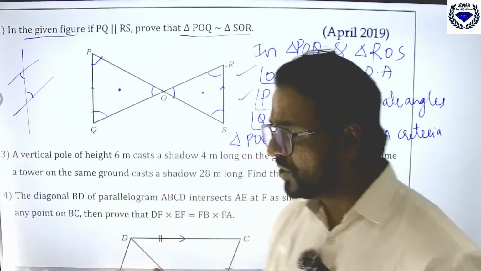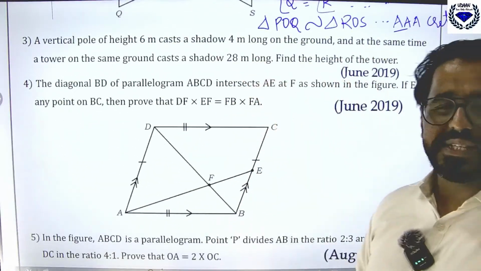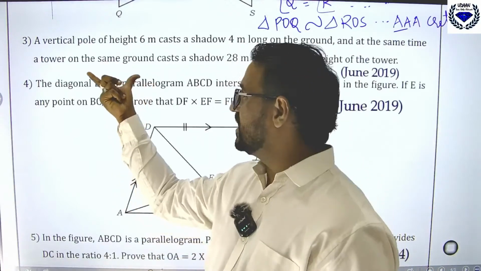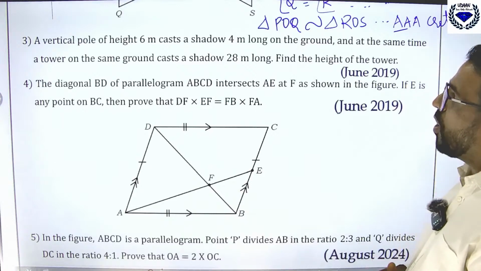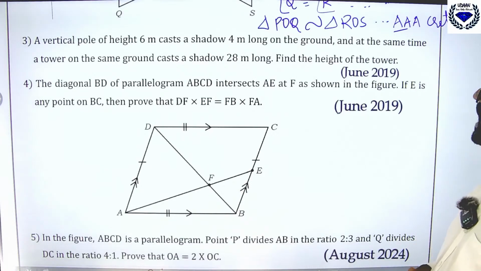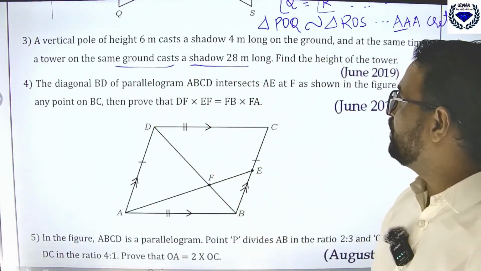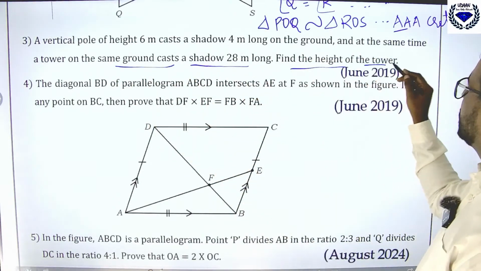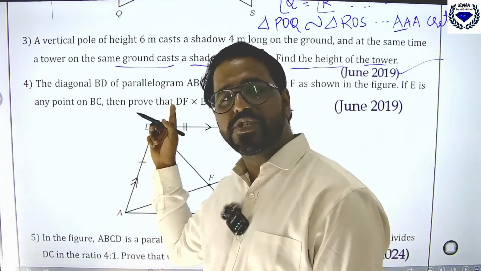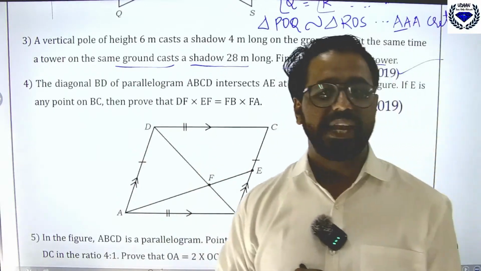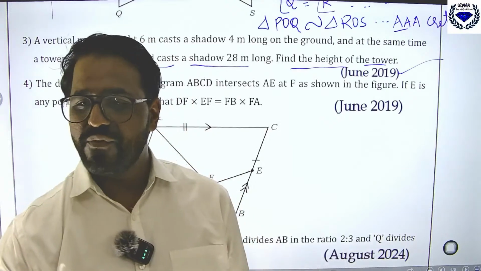Okay. So, coming to discussion of the next set of questions. See, I will wait for 10 seconds so that you may get this answer here. A vertical pole of height 6 meter casts a shadow 4 meter long on the ground, and at the same time a tower on the same ground casts a shadow 28 meter long. Find the height of the tower. This question has come in June 2019. This question has appeared in your examination. So, let us know the answer for this one.